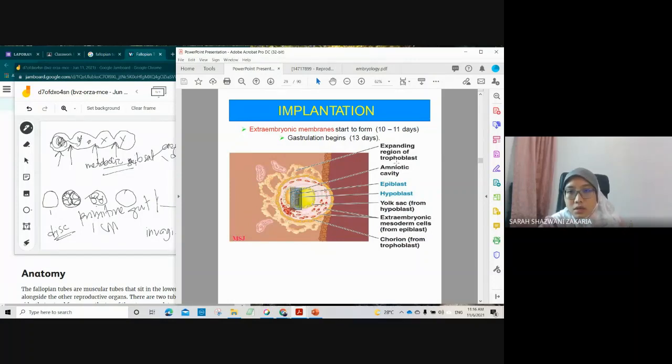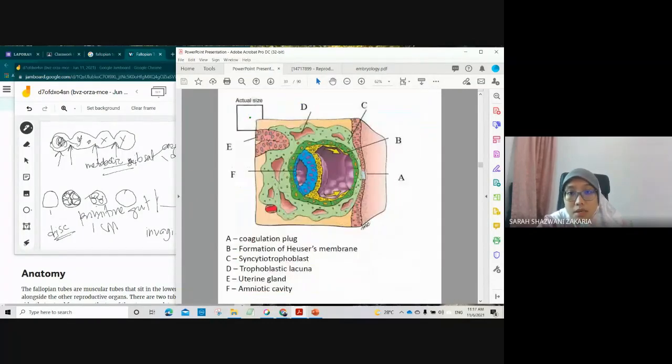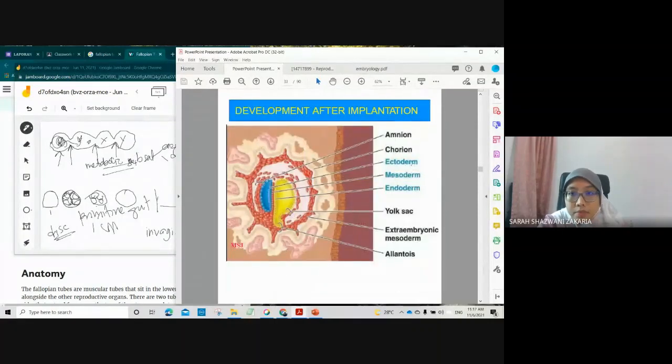The layers are the embryonic cells, the yolk sac, the hypoblast. Eventually this bilayer will produce 3 layers of embryonic germ cells: ectoderm, mesoderm, and endoderm.